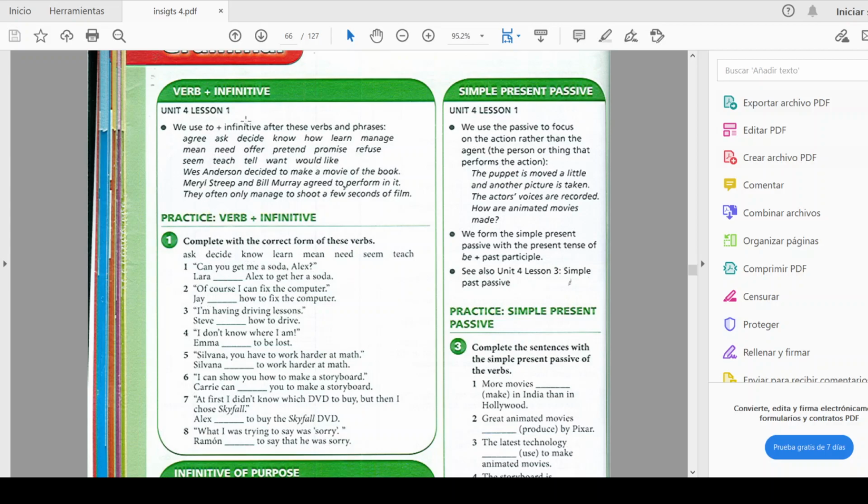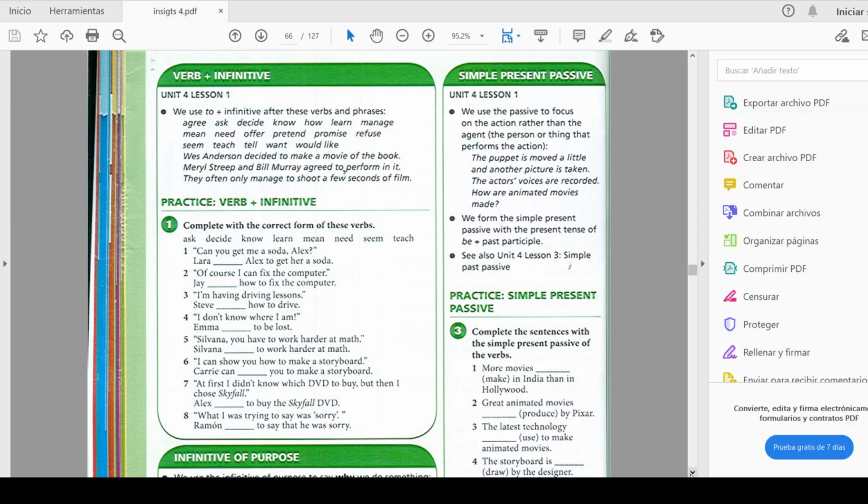With this information you are going to do exercise 1, the practice of verb plus infinitive: complete with the correct form of the verbs. You are going to use these verbs: ask, decide, know, learn, mean, need, seem, and teach to complete all of those sentences with the verb plus infinitive.